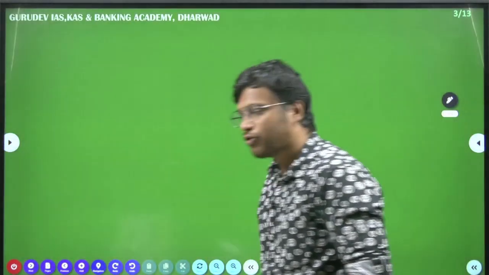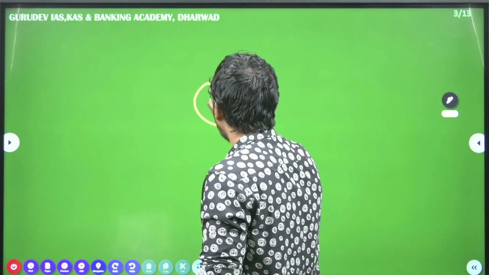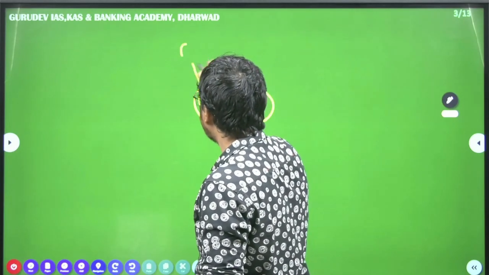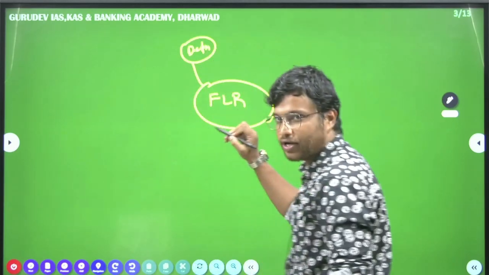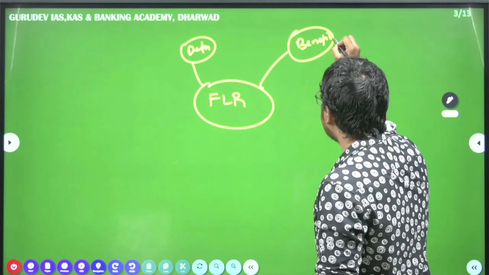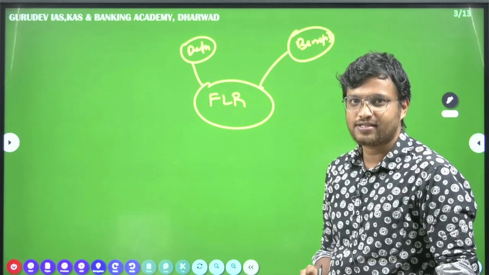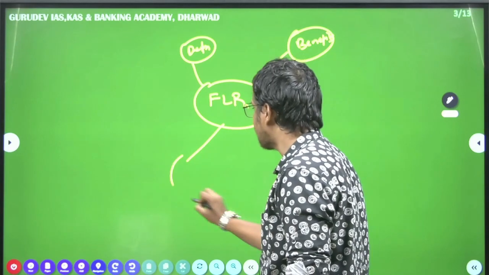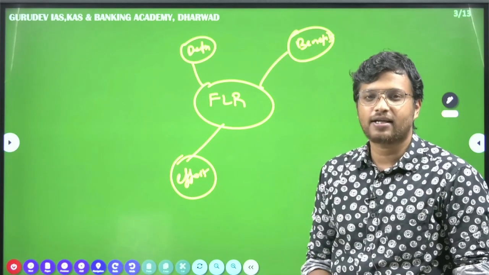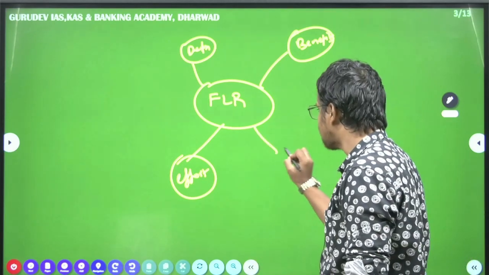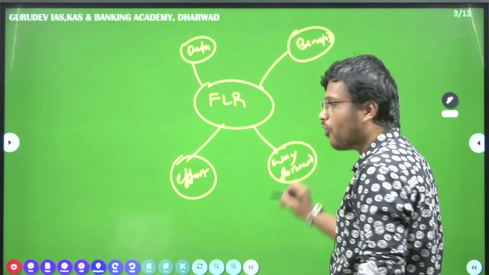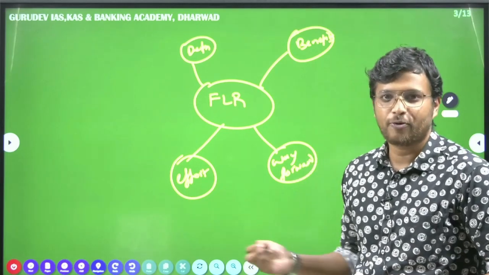So, we will put a simple mind map first of all. Forest land restoration. First up, we look at the definition. Secondly, we look at what the benefits are related to your FLR, that is your forest land restoration. Thirdly, we look at the efforts, both at the national level as well as the international level. Lastly, we look at the way forward, what steps can be taken more to improve this condition.